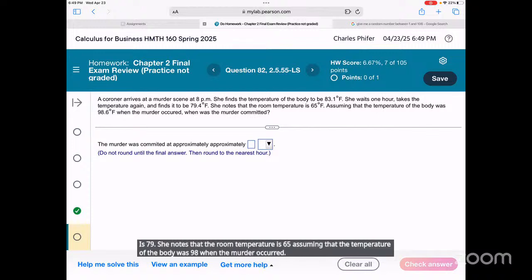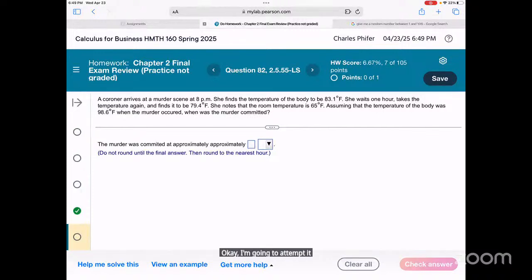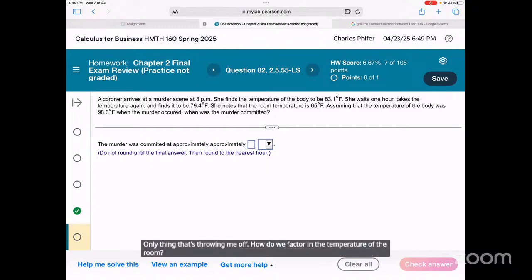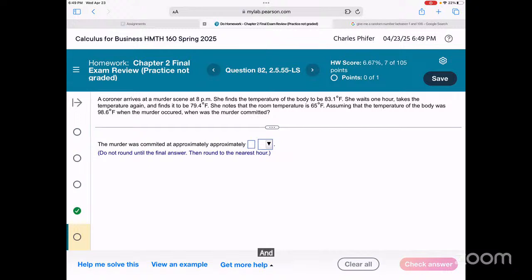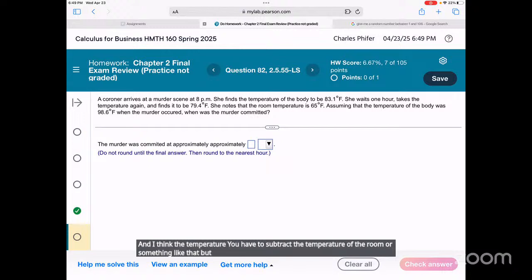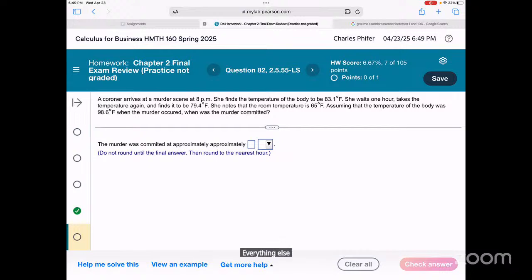Okay, I'm going to attempt it before I look at the viewing example. The only thing that's throwing me off is how to factor in the temperature of the room. I think you have to subtract the temperature of the room or something like that, but that's the only thing. Everything else I think we got. Give me a moment.